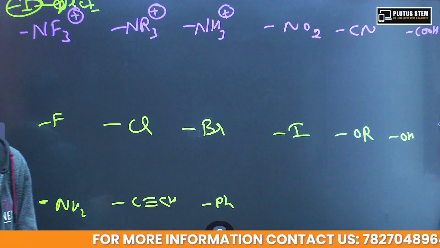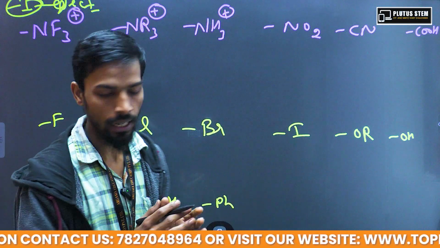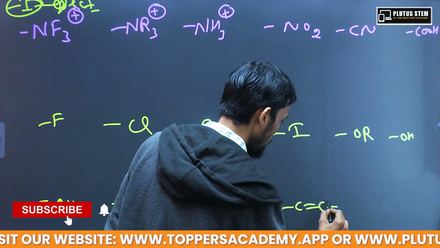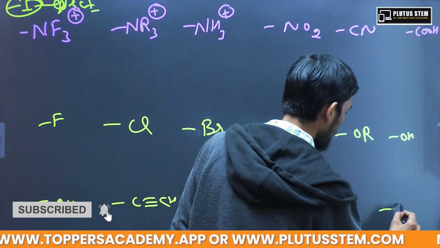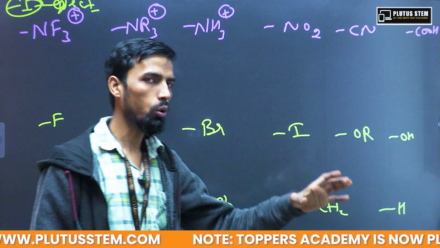After that, alkyne, phenyl, ethene, or you can say alkene, and after that, hydrogen. So this is a trick, because it is about how to remember these.